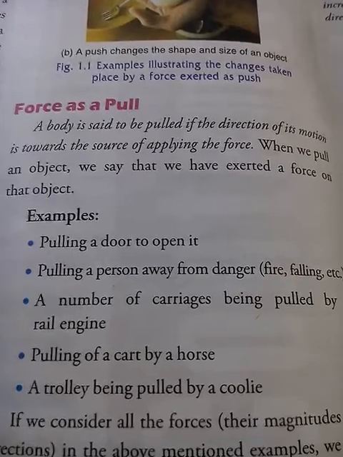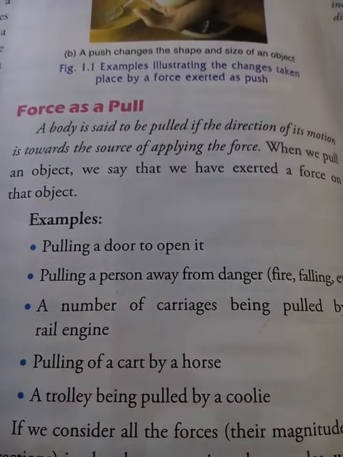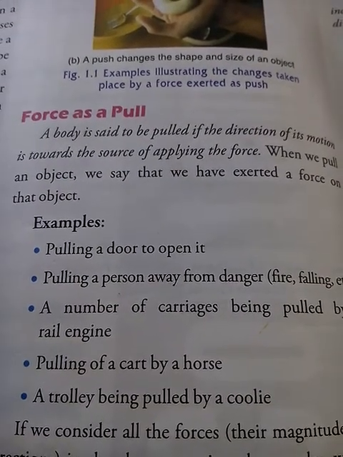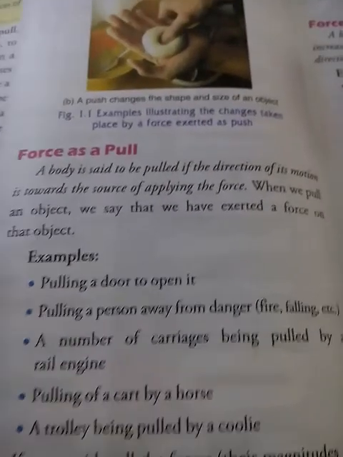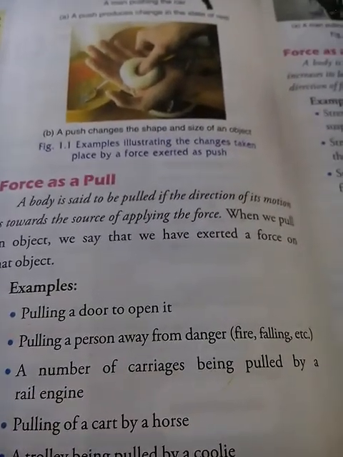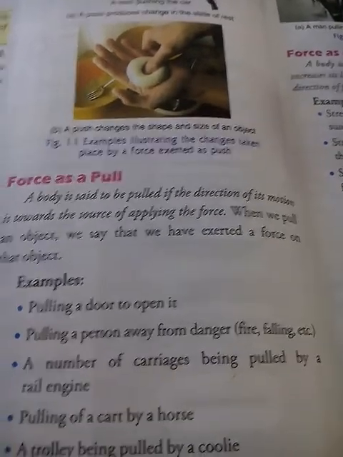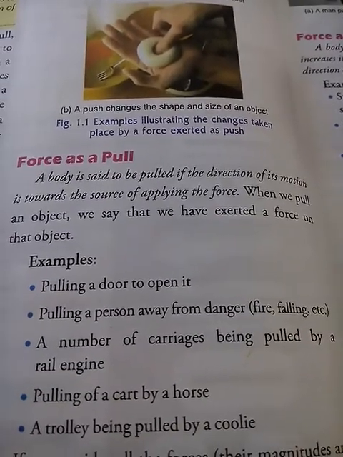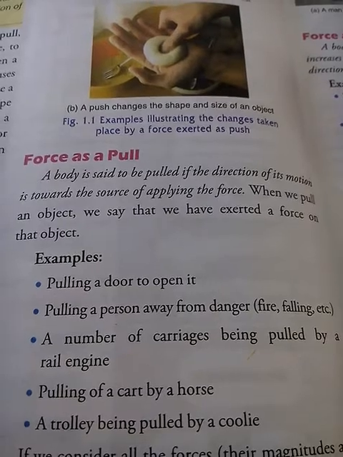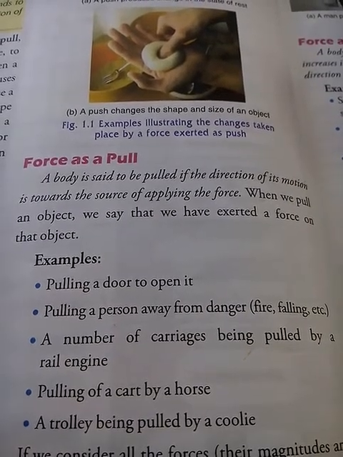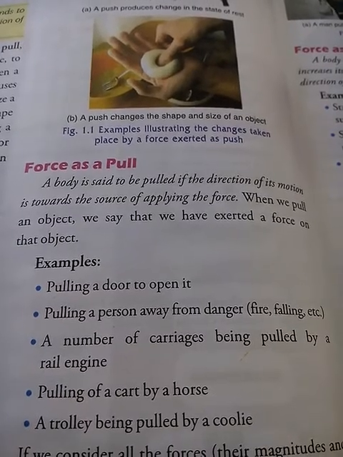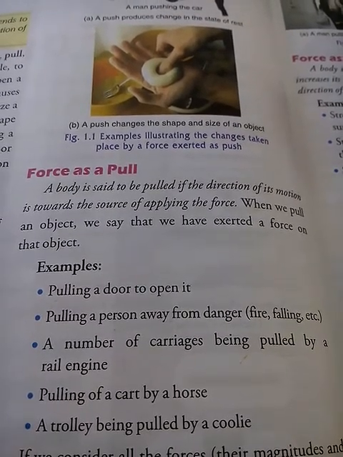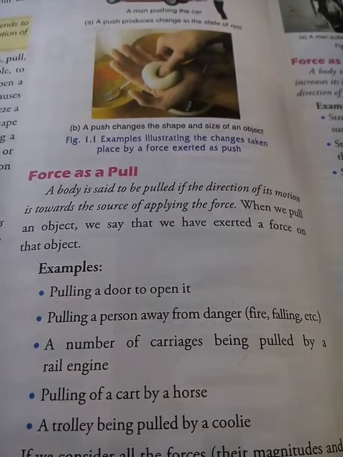Force as a pull. A body is said to be pulled if the direction of its motion is toward the source of the applied force. When we use the term pull, we mean we are dragging that object toward ourselves, right? When we pull an object, we say that we have exerted a force on that object. For example, pulling a door to open it, or pulling a person away from danger, fire, falling, etc.